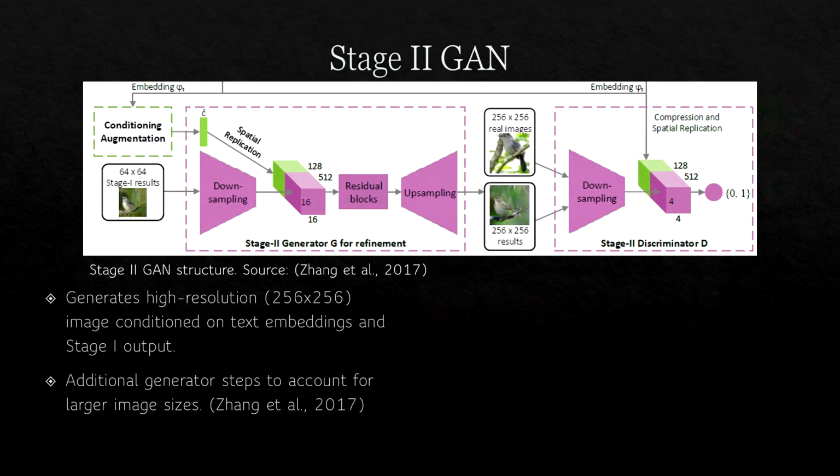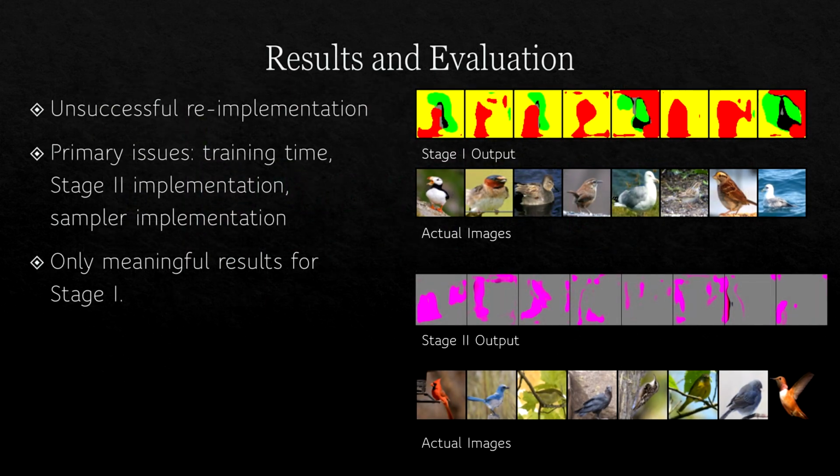This re-implementation was generally unsuccessful. The first issue was training time. The re-implementation was afforded just 20 training epochs for stage 1 and 5 for stage 2. The bottleneck was discovered to be data loading. Initially, this resulted in a per epoch training time of 15 hours, later reduced to 3.3.